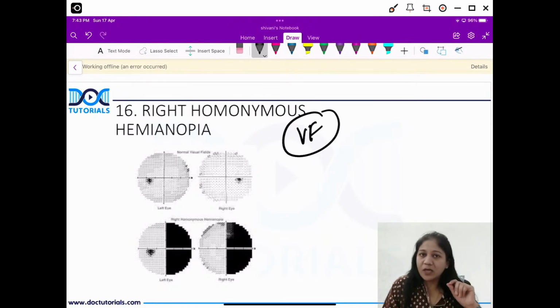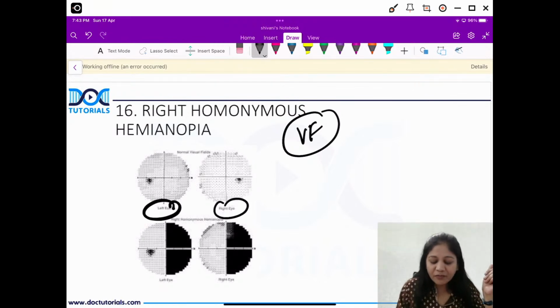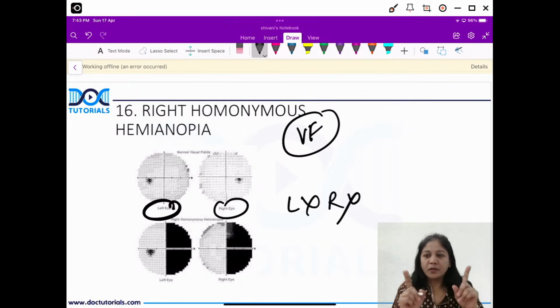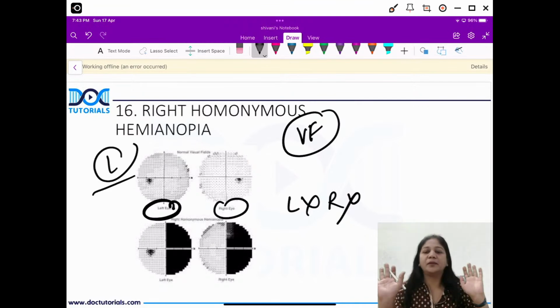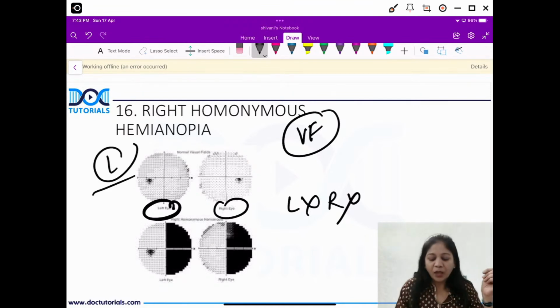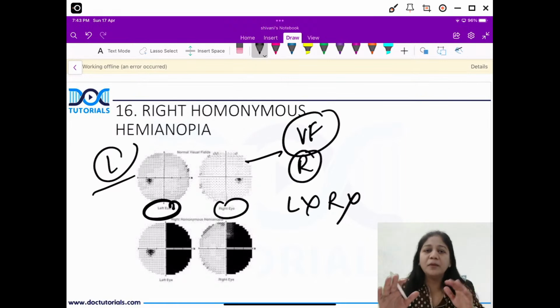Now, the first thing I want you to understand is, suppose they give this picture, but they are not mentioning which is the left and right eye. Suppose they don't write which is the left eye and which is the right eye. So how do you identify which is the left and which is the right? The one which is on my left is my left eye. Consider this the left eye. And the one on my right will be the right eye.